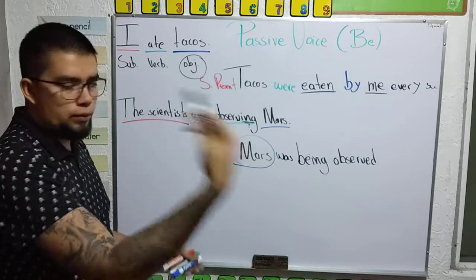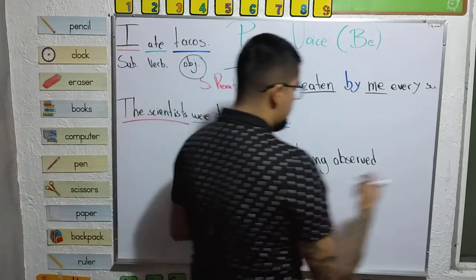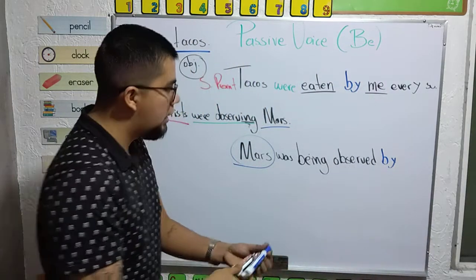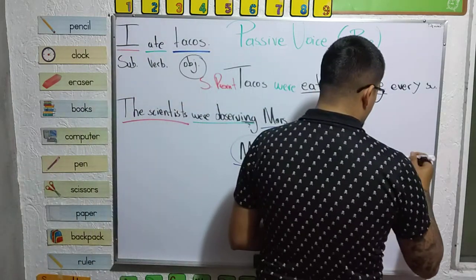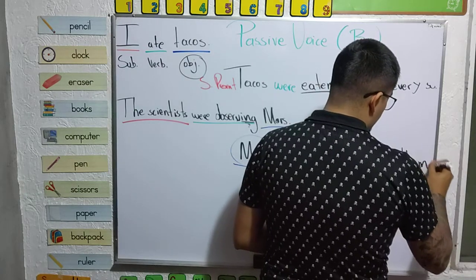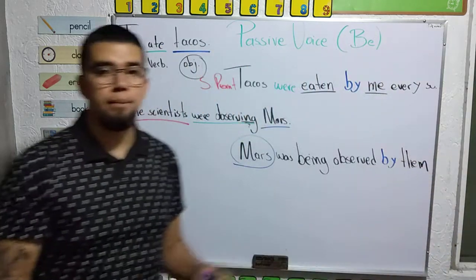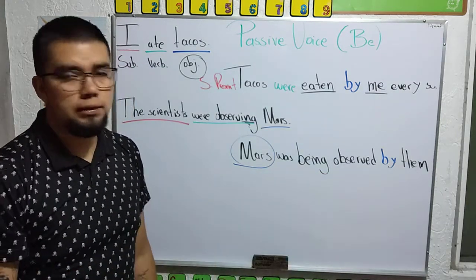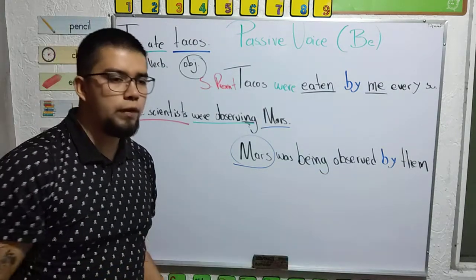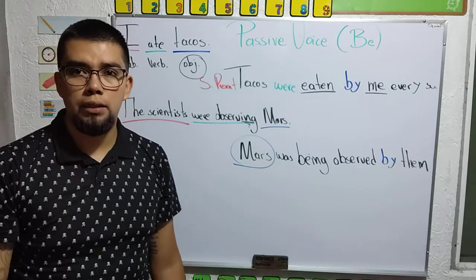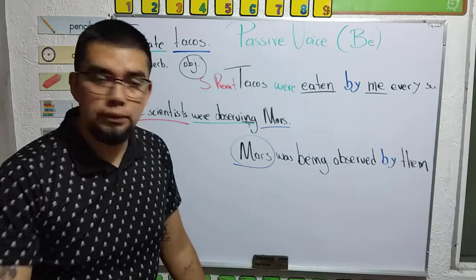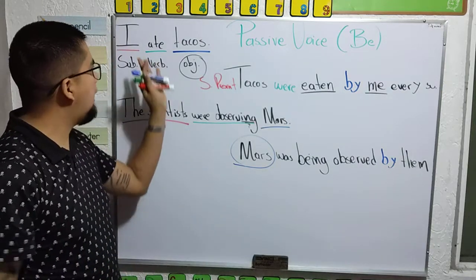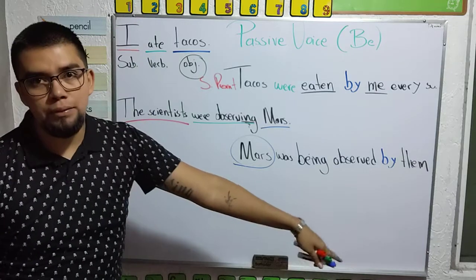Yeah? And if you want, you can include the subject with a by clause, by them. Remember, object pronouns. So, or by the scientists. Or more specific, by the scientists this morning. Or in this moment. Yeah? So that is the idea. That is how you change from active voice to passive voice.